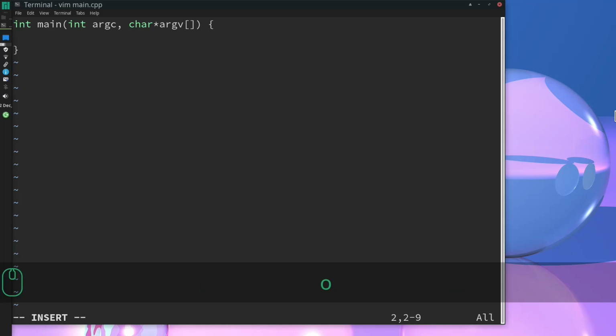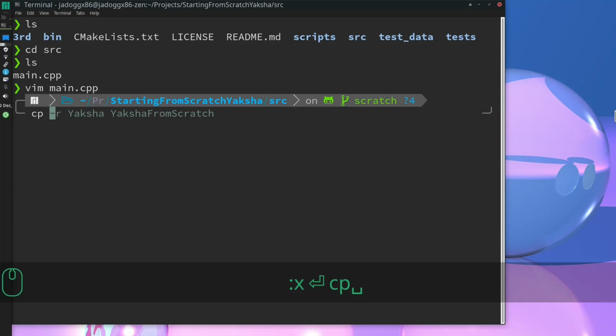It looks decent, and I'm gonna just return 0. Yeah, looks fine, all good. That's just gonna compile to a dummy executable, which is what we need at the moment to set up the project.